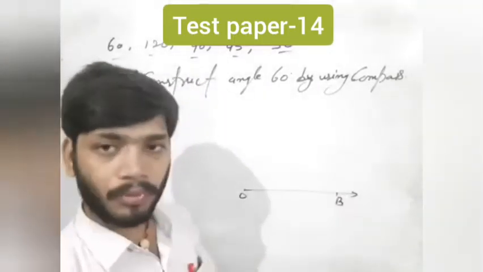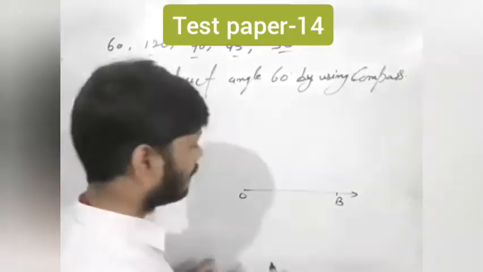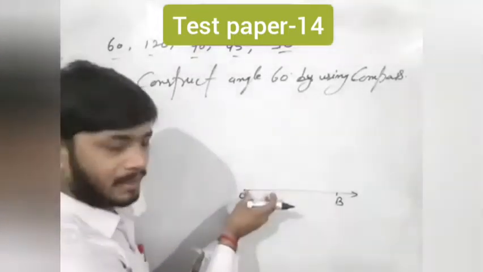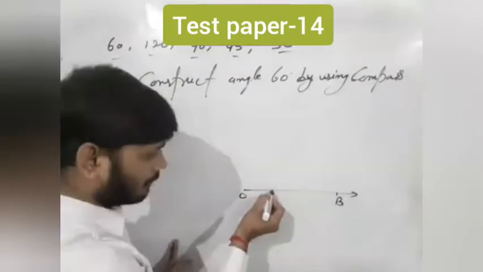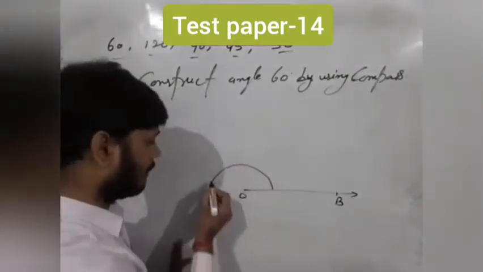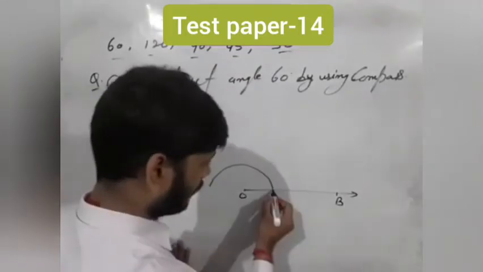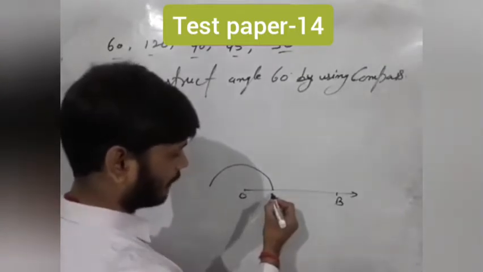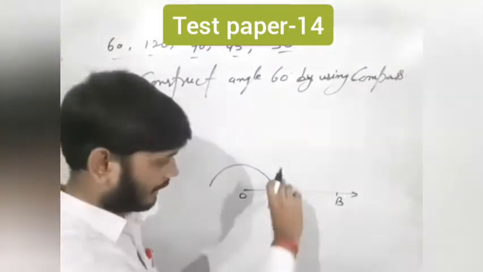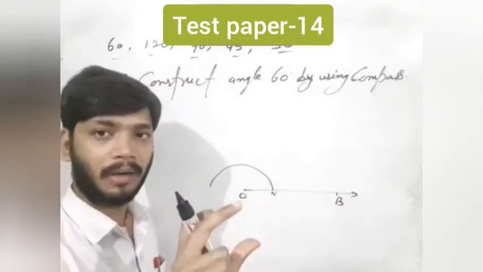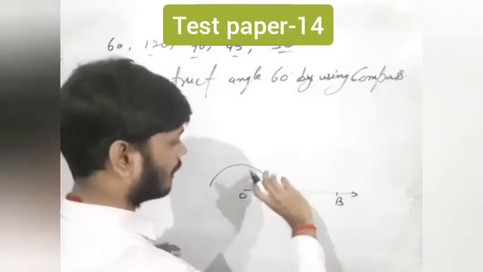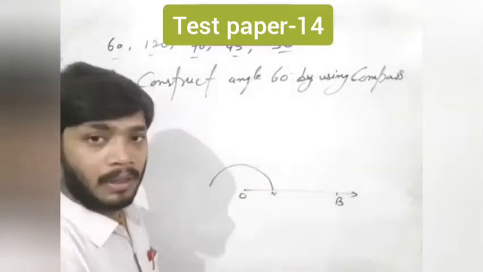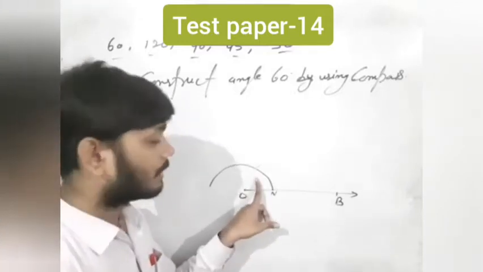Now students, when you have to draw a 60 degree angle, first of all draw an arc of any radius with O as center. Draw an arc here, which intersects the ray at, suppose, N. With N as center, without changing the width of the compass, you cut the arc. Here the arc will be cut at this point. Here this will be the 60 degree.